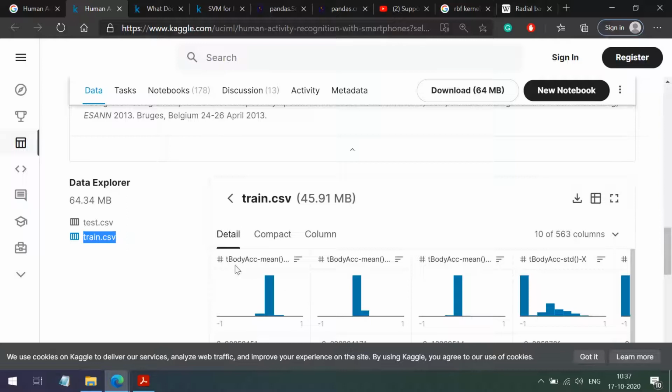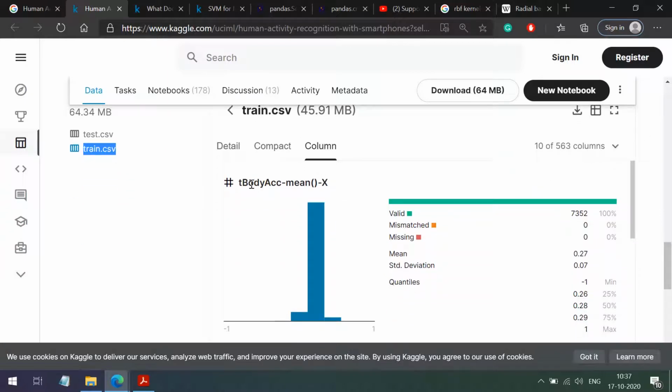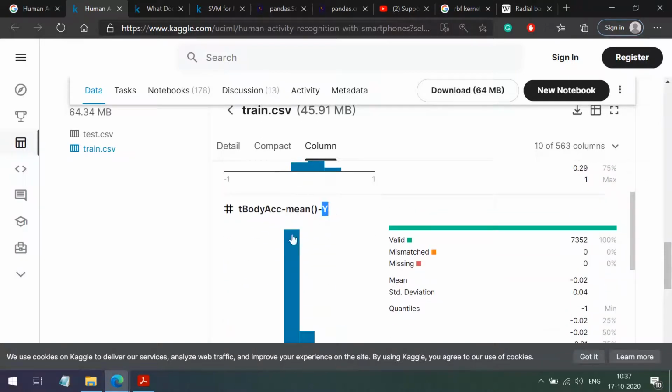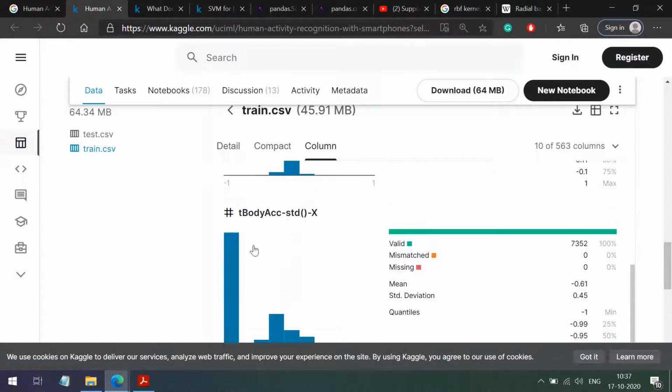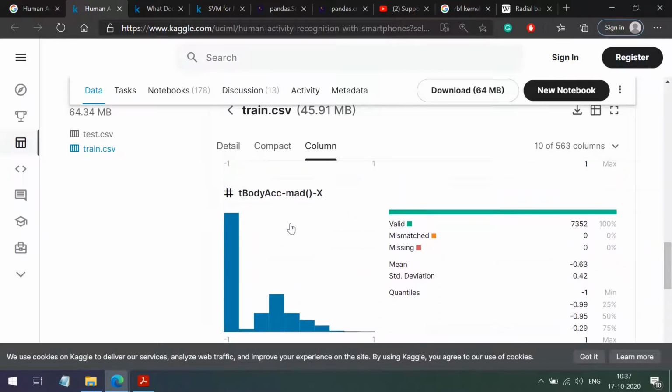Here we have T-body accelerometer mean in the x direction. I think this is the x direction, it will be visible if I select the column option. So T-body accelerometer mean in x direction, then y direction, then z direction, then T-body acceleration standard deviation in x direction, then y direction, z direction and so on.